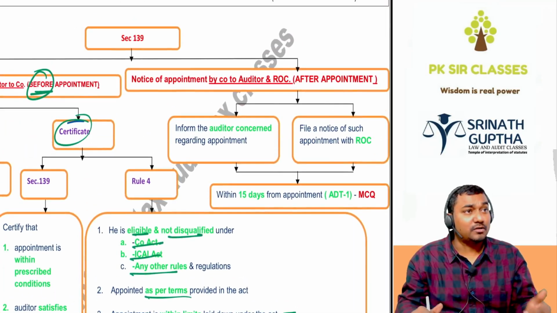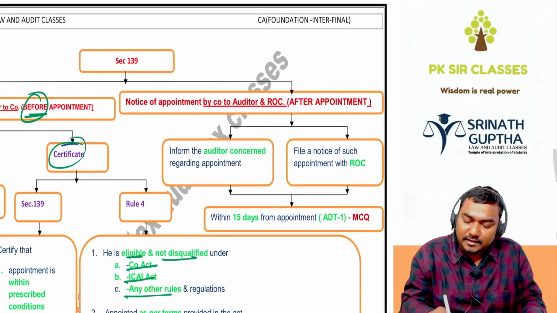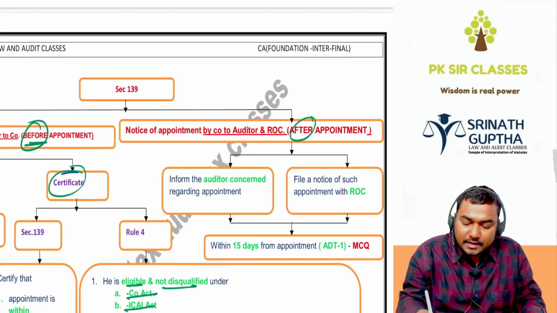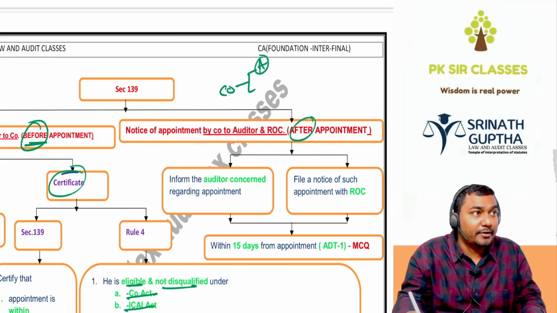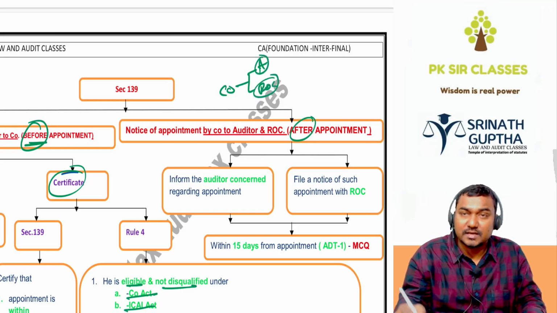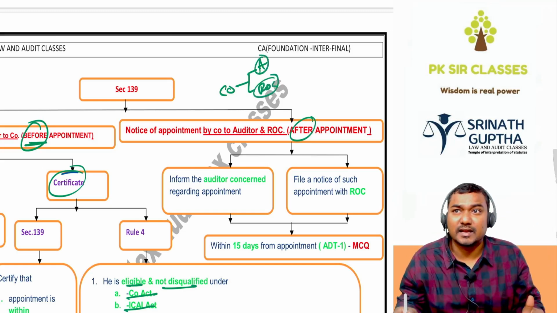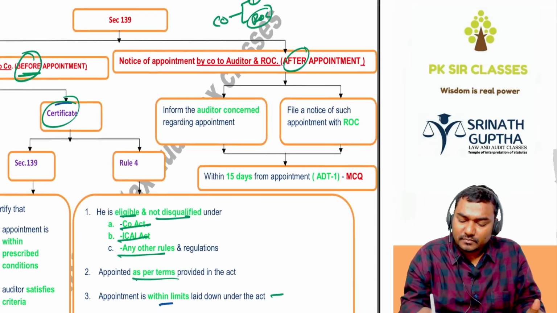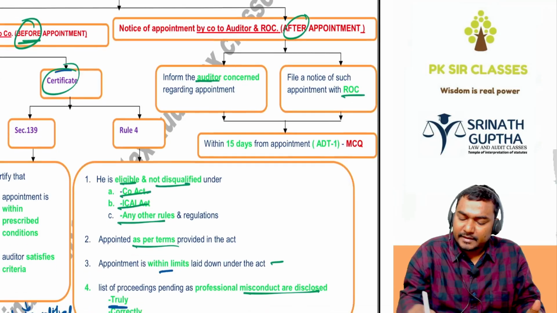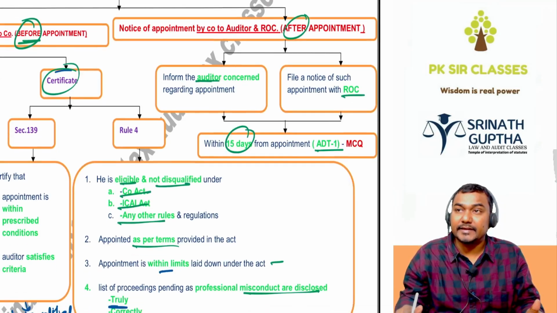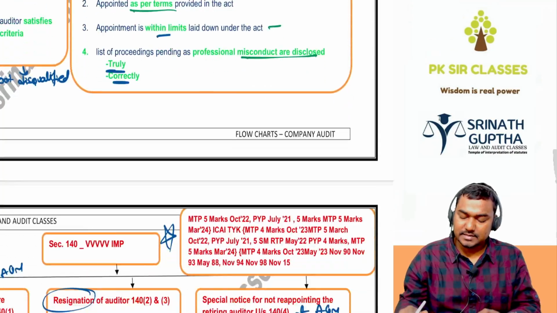In this AGM, shareholders may appoint. So shareholders are appointing. After appointing, the company has to inform the auditor about his appointment. Sir, you are appointed, and we would inform the ROC also. ROC, we are appointing Kalyan as auditors of the company. Inform the auditor and ROC within 15 days in Form number ADT-1. MCQ में आने का चांस है बेटा.